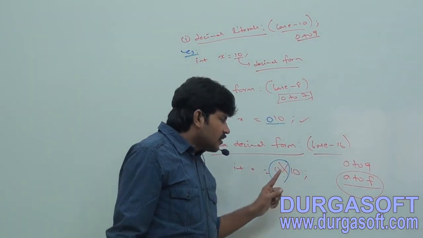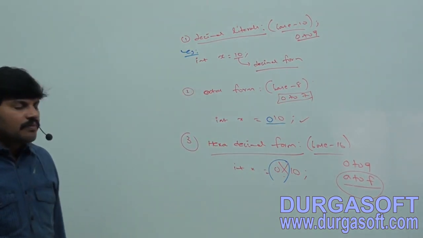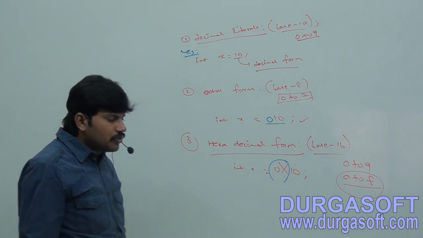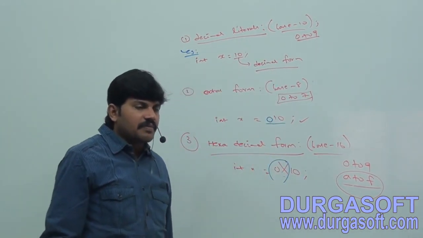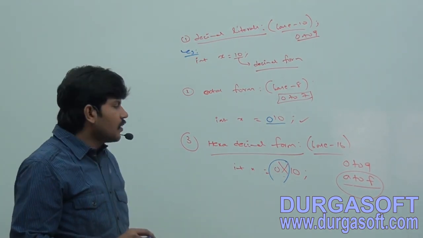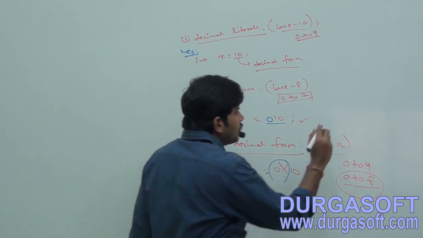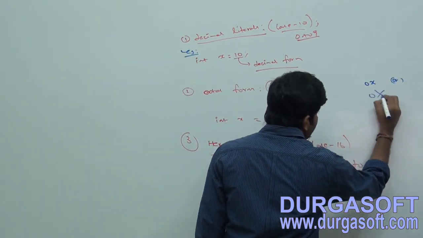Next point: the literal value should be prefixed with 0x (small x) or 0X (capital X).